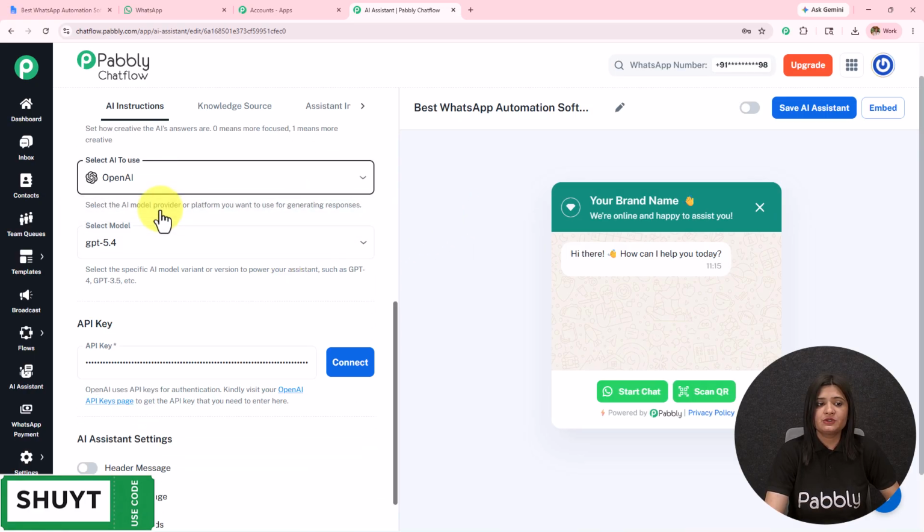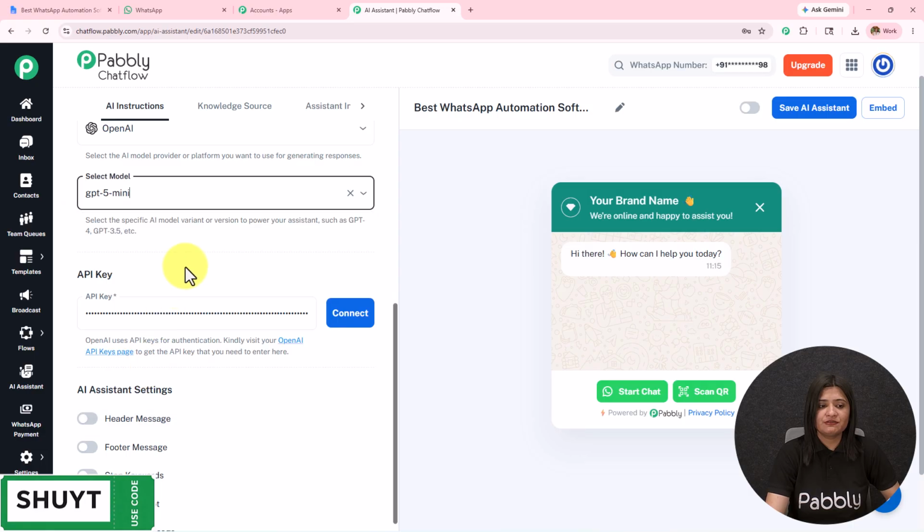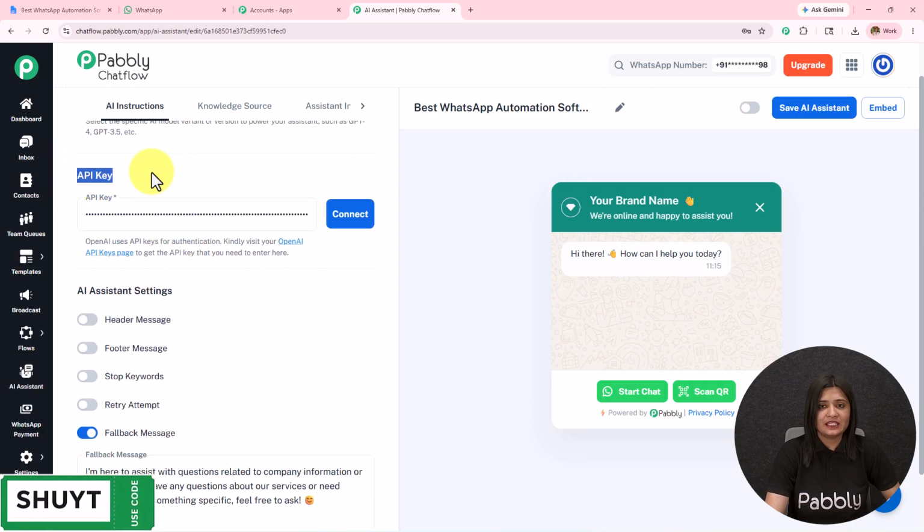The AI to use will be OpenAI. The model will be GPT-5 mini. And then we have this API key. Now here I have already entered the API key, so I'm going to click on this connect. I am on the paid version of OpenAI, and it is necessary that you also have the same.